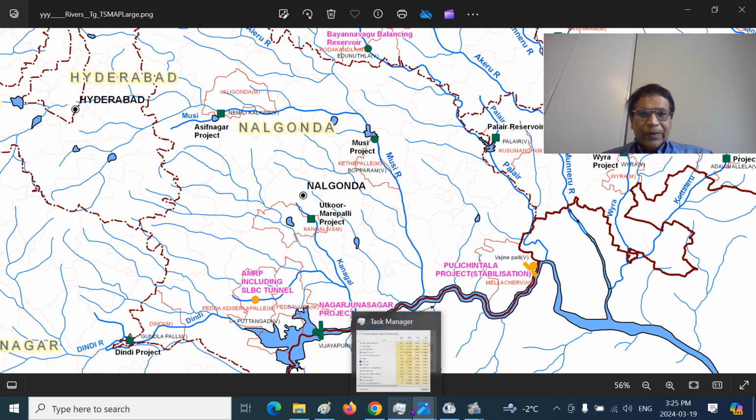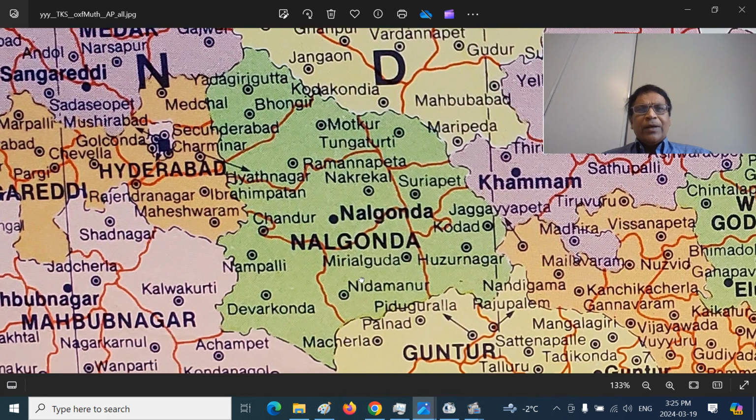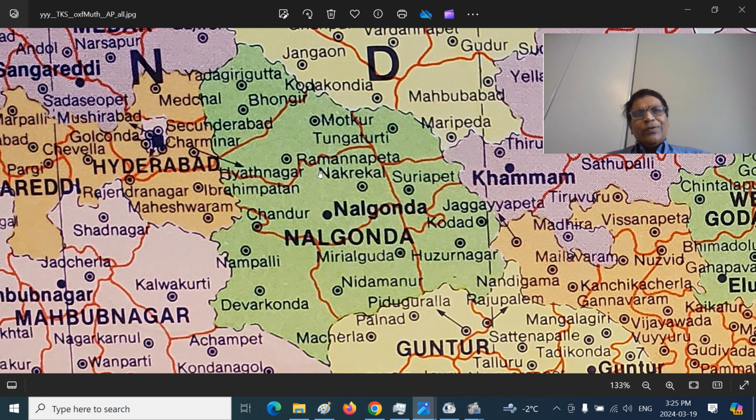I will go over the political divisions. You can see the Paleru River demarcation here exactly. The Paleru River goes to Jaggayyapeta and joins the Krishna River here. This is the Krishna River border, the traditional border between the southern Vijayanagara emperors and the northern Bahamani Islamic rule. You can see Devarakonda and Nampally, the Dindi River, and the Paleru River.